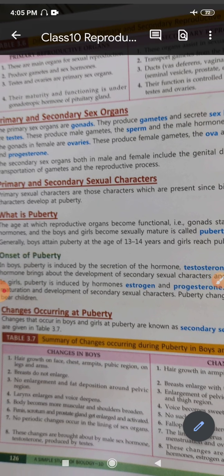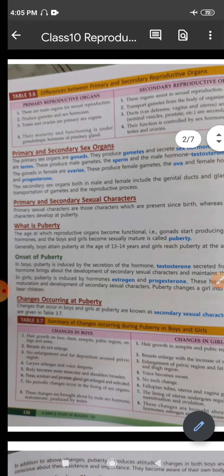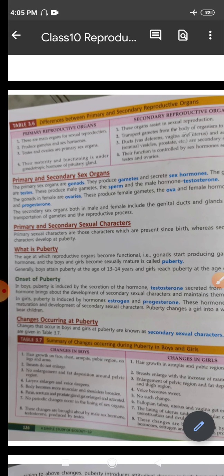So when we talked about the respiratory system, we studied that there are certain tube-like structures that help in the transportation, right? Then we talked about certain glands also in the digestive system, right? So associated to the genital organs are the genital ducts also, right?